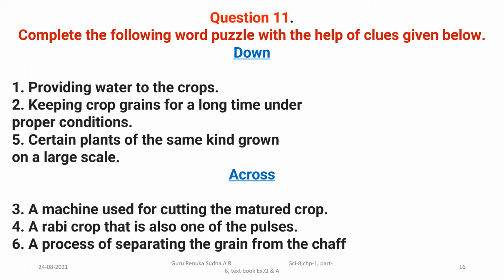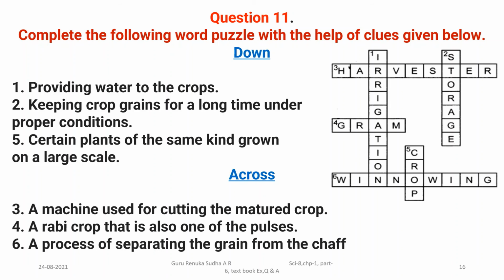Third option, a machine used for cutting the matured crop, that is harvester. Rabi crop, that is also one of the pulses, that means gram. A process of separating the grains from the chaff is nothing but winnowing. Yes, I have used those words and I filled these blanks.